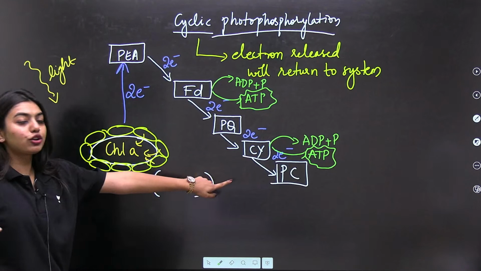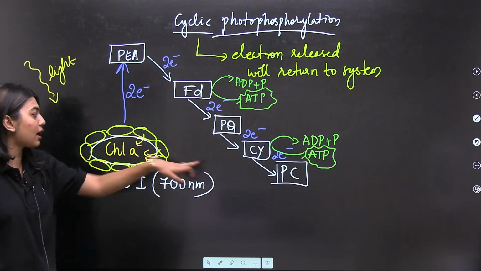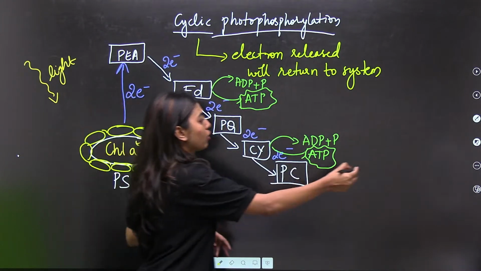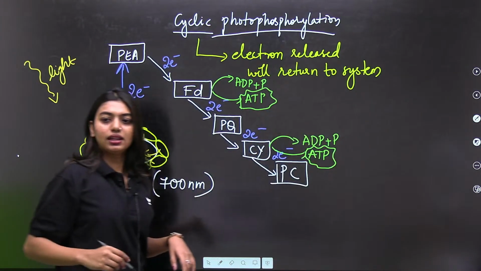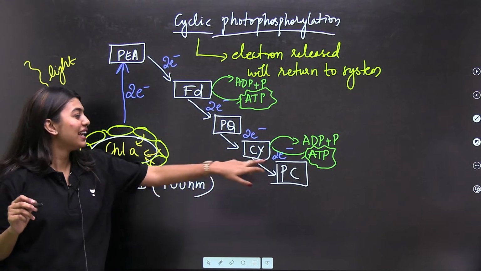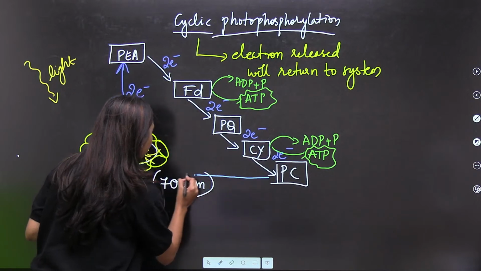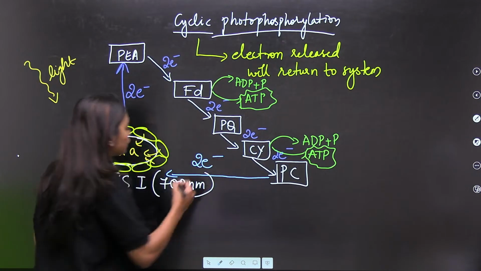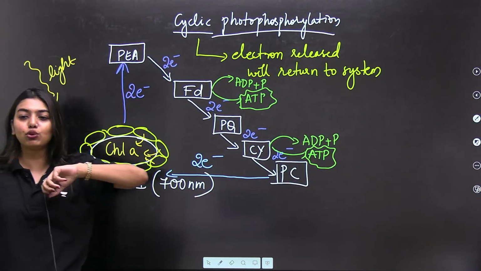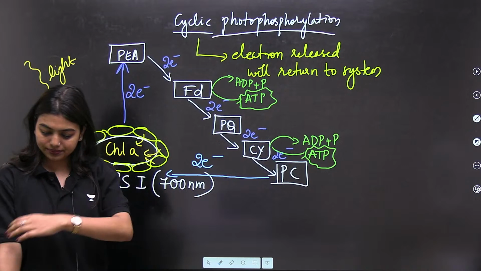Now, tell me, where is this electron going to go? Will it go to PS2 or will it come back to PS1? Very, very important. Tell me, where will this electron go? Quick, I am writing, you people are typing, tell fast. This electron will go here. Yes, very good. Return back. Perfect. This electron will come back to our PS1. This is the reason this is called cyclic photophosphorylation. How many of you understood?